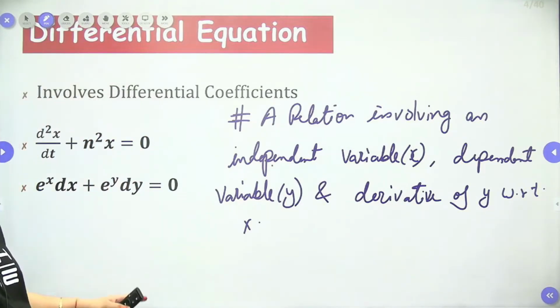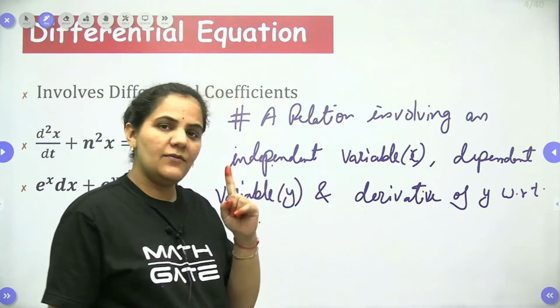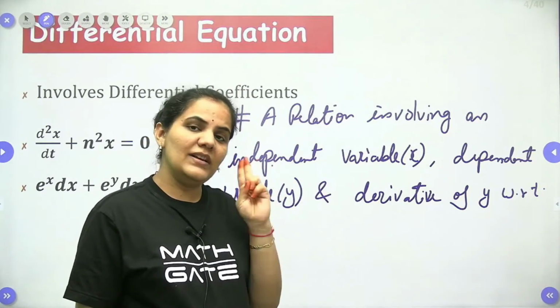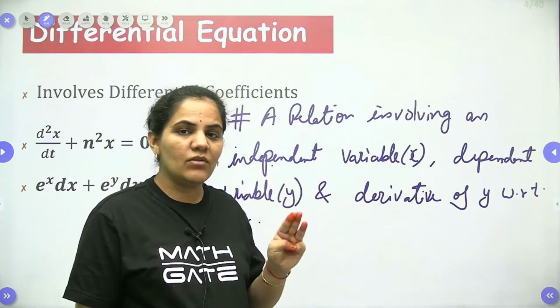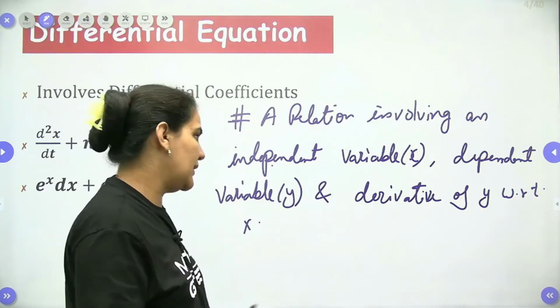It means it always contains three things, my dear students. As I already told you, in a differential equation you will always get y, you will get x, and you will get a derivative of y with respect to x, right? Or it can be the derivative of x with respect to y.